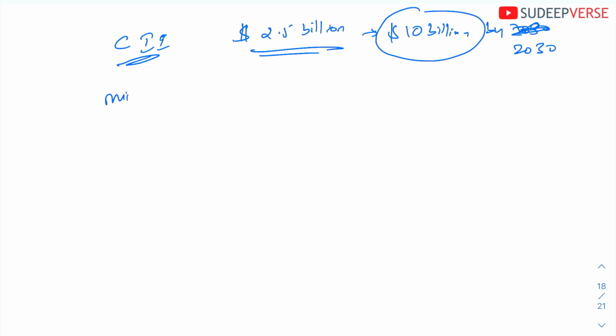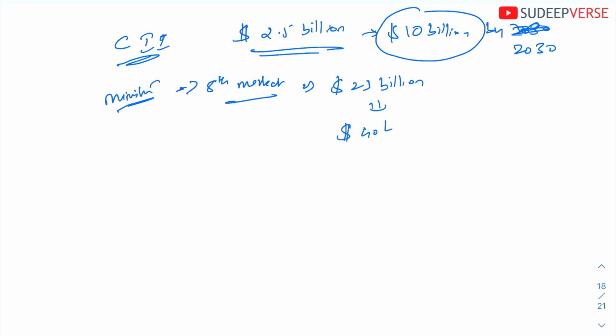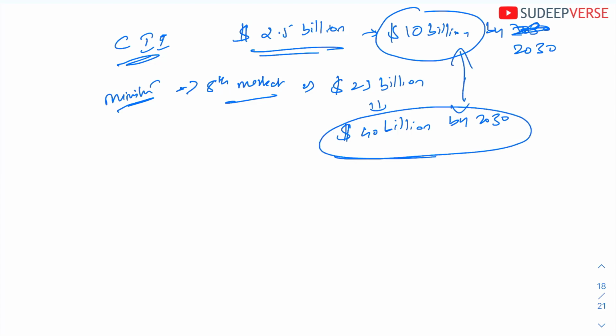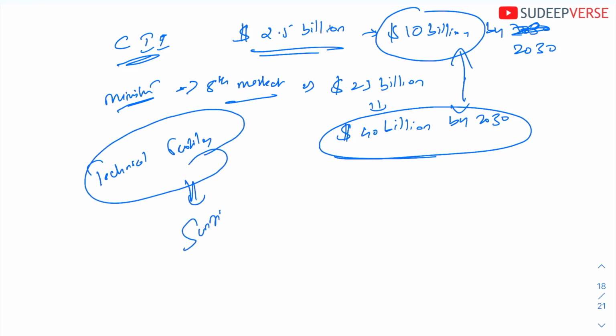And as the Ministry of Textiles just told, we just heard that India is the fifth largest market. Currently we have a market of around 23 billion, and we are looking at this market to grow to 40 billion by 2030. So these 2 points show that technical textiles are the new sunrise industry. Okay, so this is what technical textiles are.